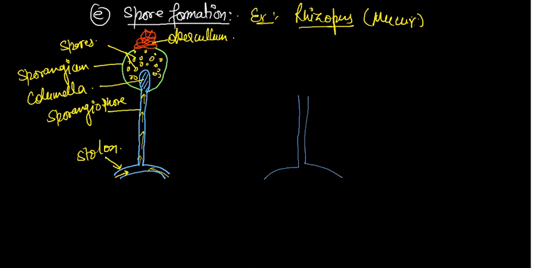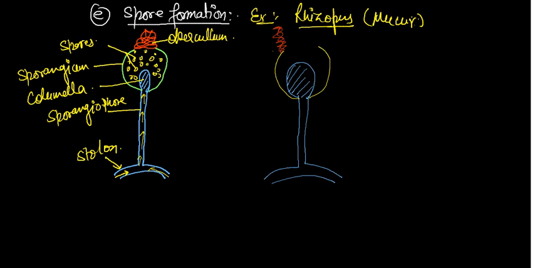After absorbing, the columella increases its size. If the columella increases, it creates pressure on the wall of the sporangium.